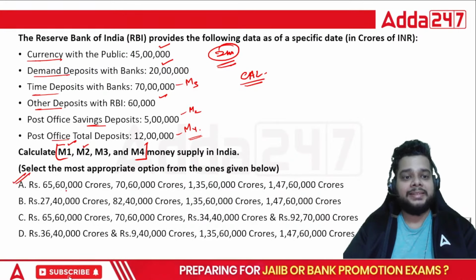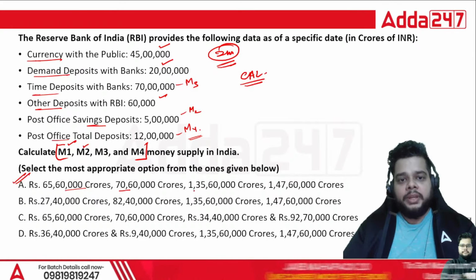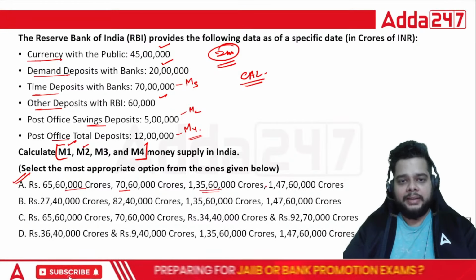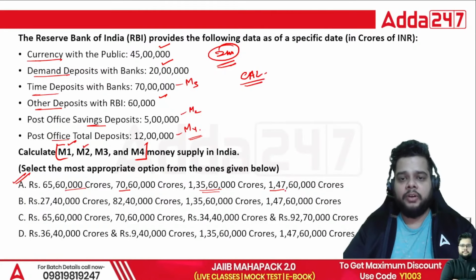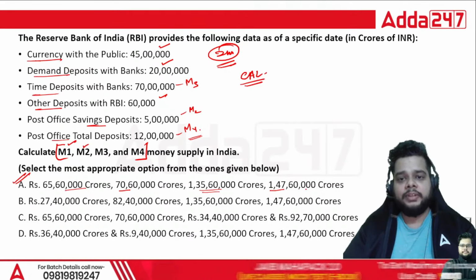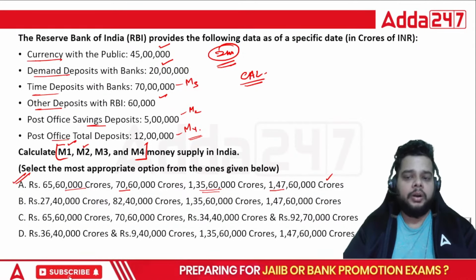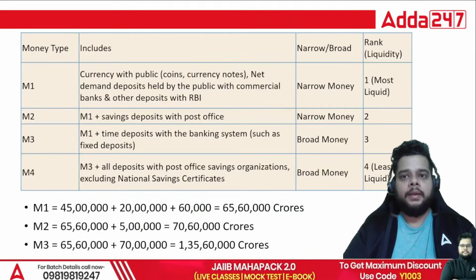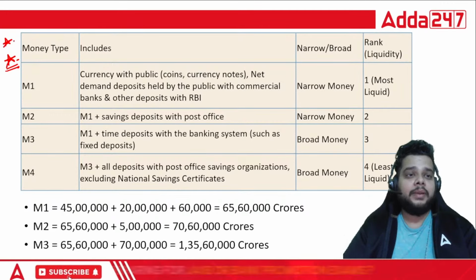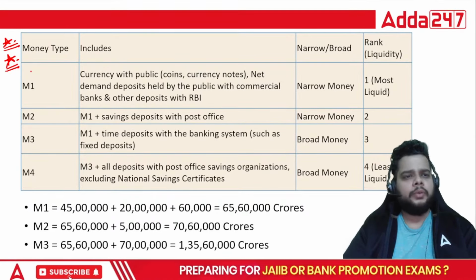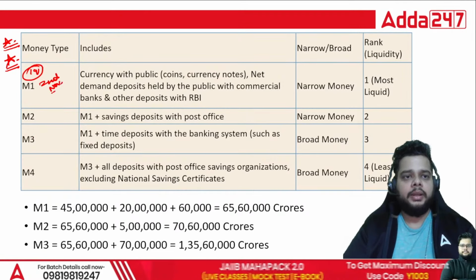65 lakh 60,000 crore. M2 is 70 lakh 60,000 crore, and M3 will be 1 crore 35 lakh 60,000. M4 will be 1 crore 47 lakh 60,000 crore. So big numbers are there because we are calculating the broad money, M3 as well as M4. This table we have already discussed in this particular lecture. Try to revise this table time and again, because ultimately one question is expected from this table on 2nd of November.